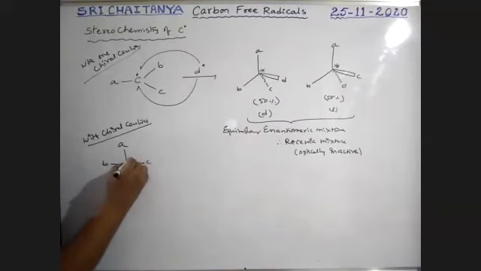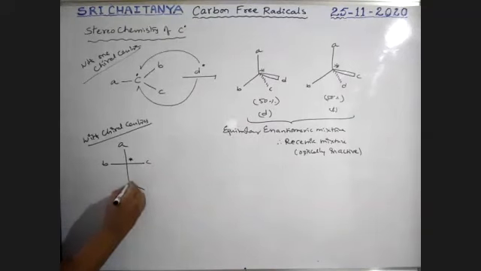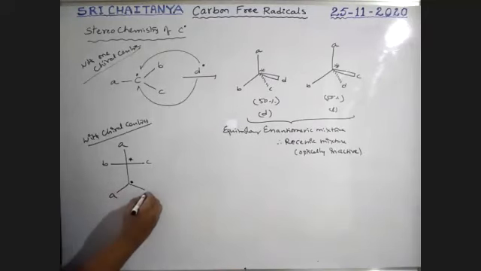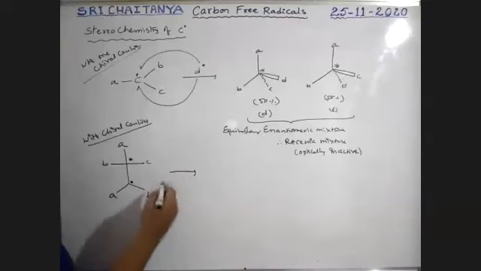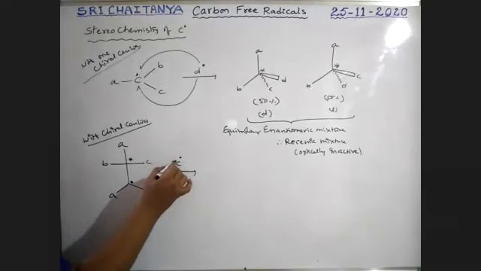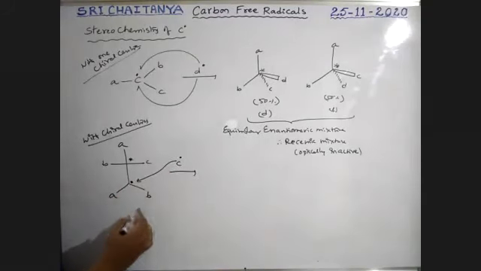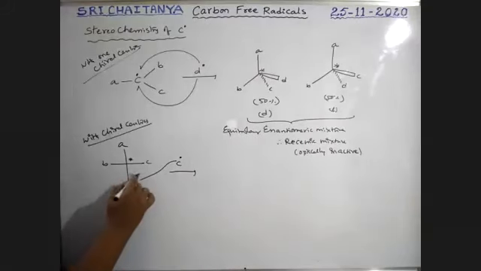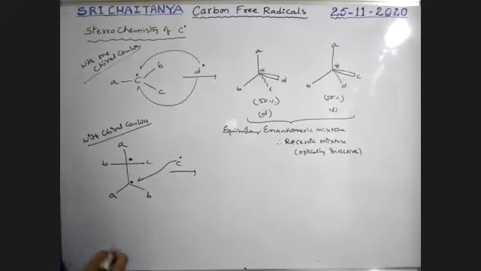B, C, this is chiral. This is the radical. So A with B, and now it is attacked with a C radical, boys. For example, the C radical may attack in this direction. Both directions are possible once again.